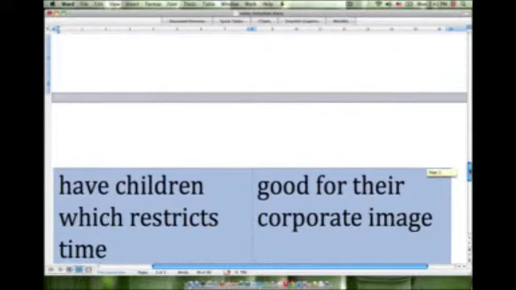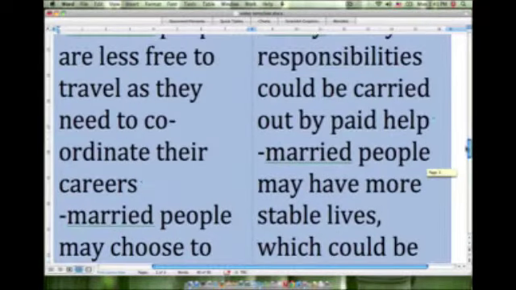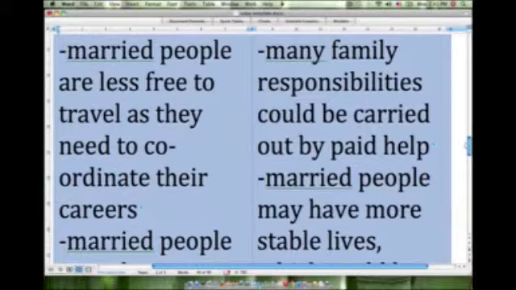So now that we have the 2 points, we've been asked to include experiences in our own lives to support these points. So we might have to think of an experience that we had that would support the first point here, and a second experience we had that would support the second point.